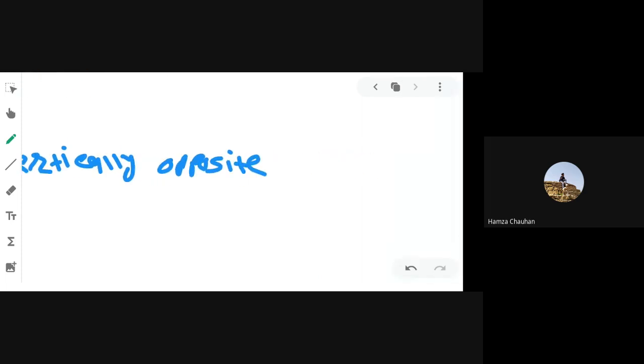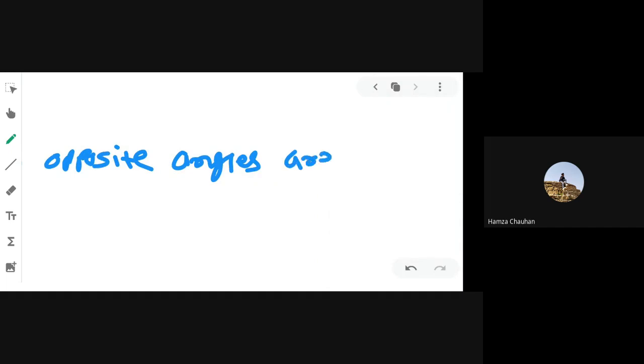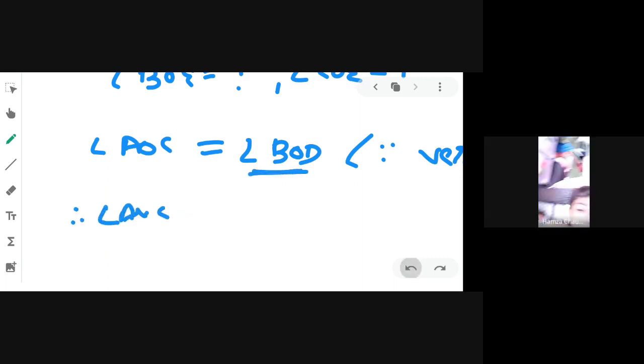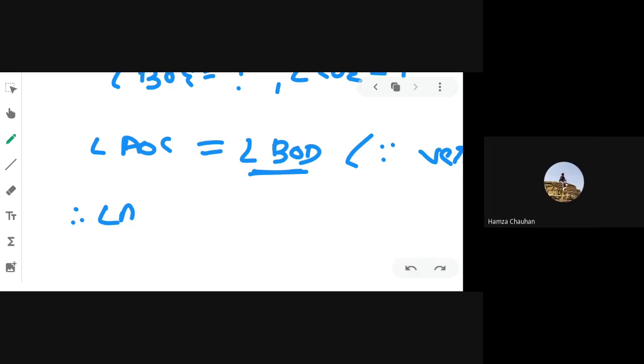Here angle BOD is 40 degree, so angle AOC is equal to 40 degree.